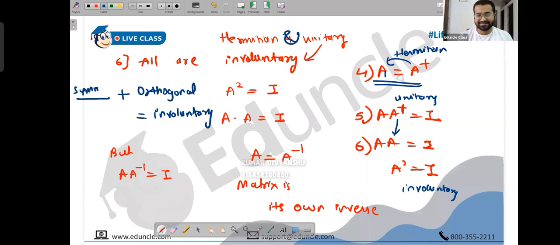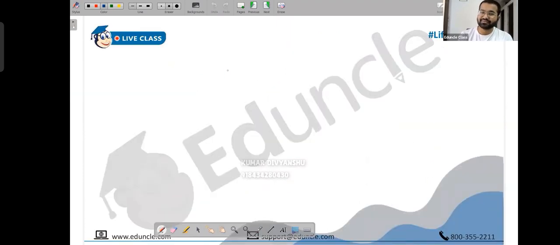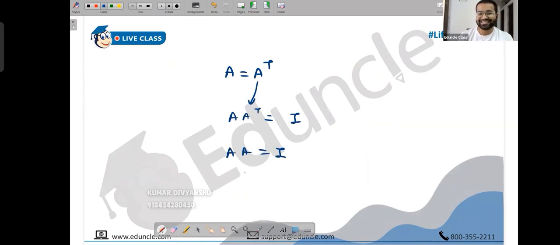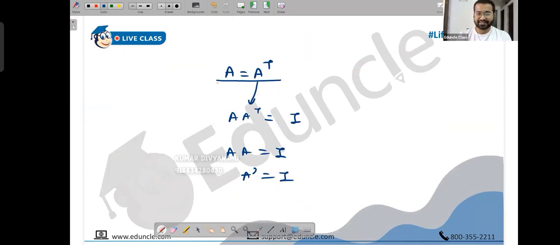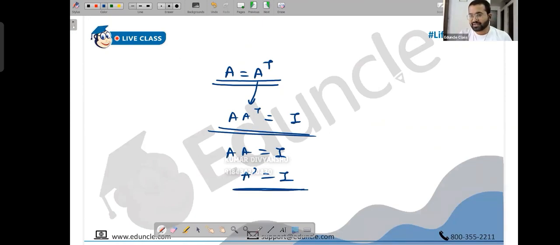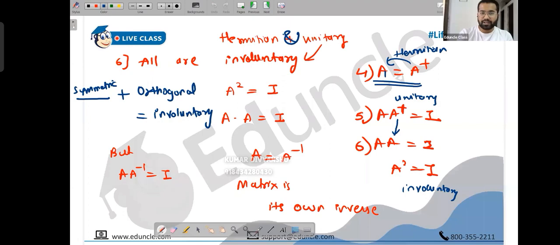Symmetric plus orthogonal. What is the meaning of symmetric? A equals A transpose. What is orthogonal? A into A transpose equals I. So A transpose can be replaced by A, and it becomes involutory. So symmetric and orthogonal makes it involutory. Nice way to remember things. This is symmetric and this is orthogonal, and now this is involutory. This is not a part of the Pauli matrices right now, but just additional stuff. Anyway, Pauli matrices are involutory.